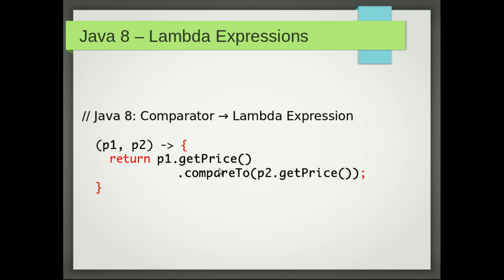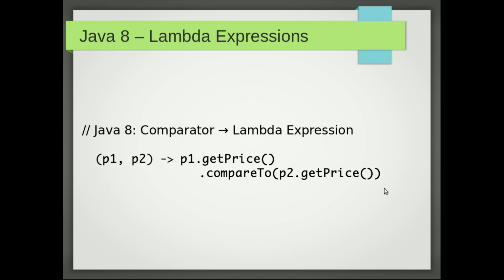I cannot. What I can only do is return int, right? So I don't need to say that I return something. I don't need to wrap it with curly braces. It's just one line of code, so no semicolon is required. Remove them. Now this is a very simple, concise, elegant lambda expression.